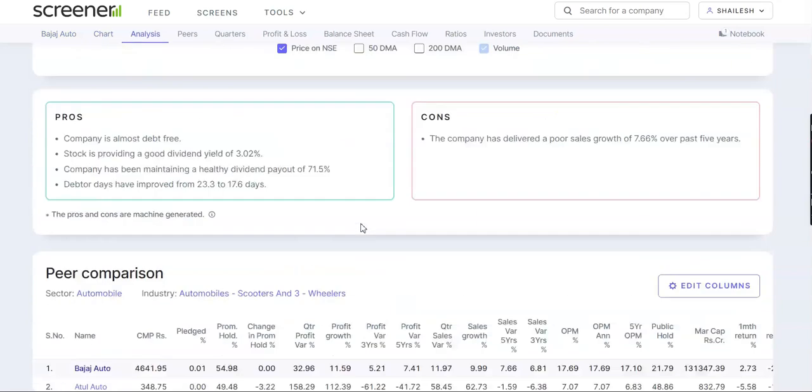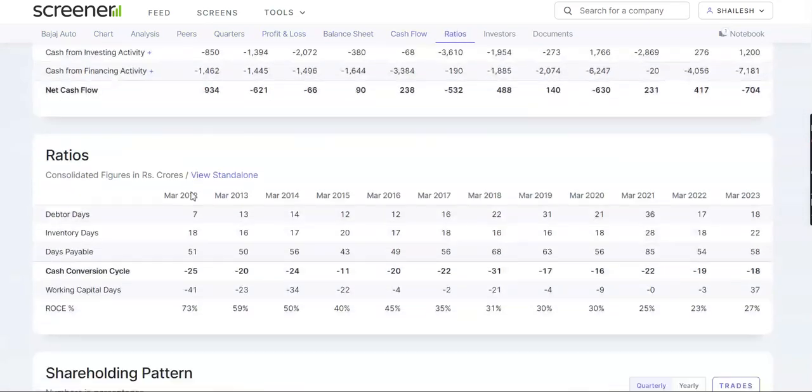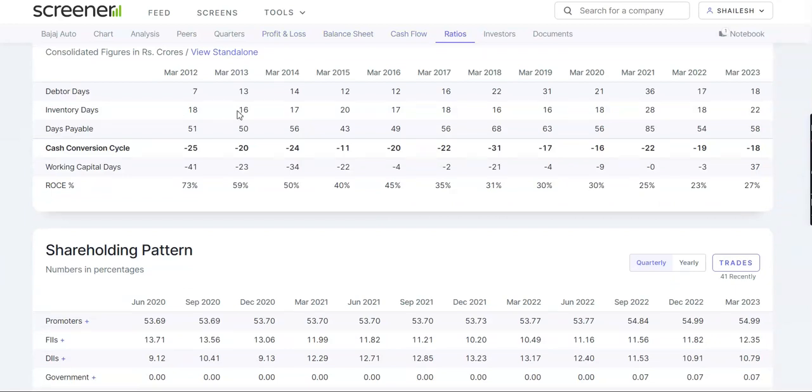Now, if we look into the inventory days, in March 2022 the average inventory days were 18, and that has increased to 22.